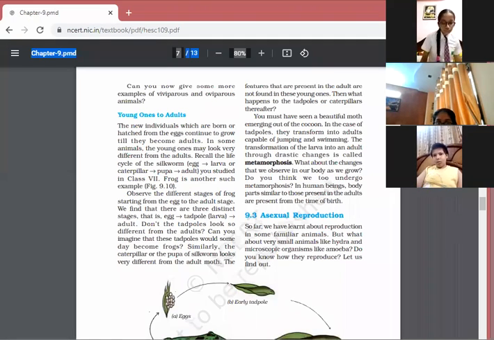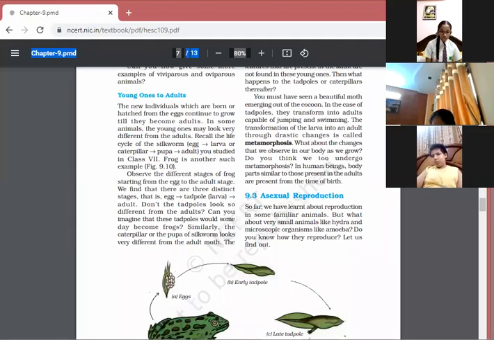So children, there is one situation in which the animal goes through drastic changes. Means directly they lay eggs, and after that they have to move through drastic changes. After 2 or 3 stages, they come to the young ones. Let's discuss the example of such kind of animals.